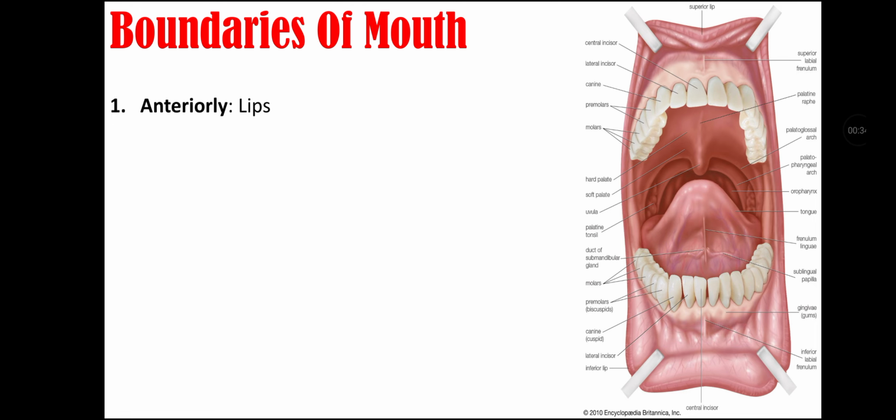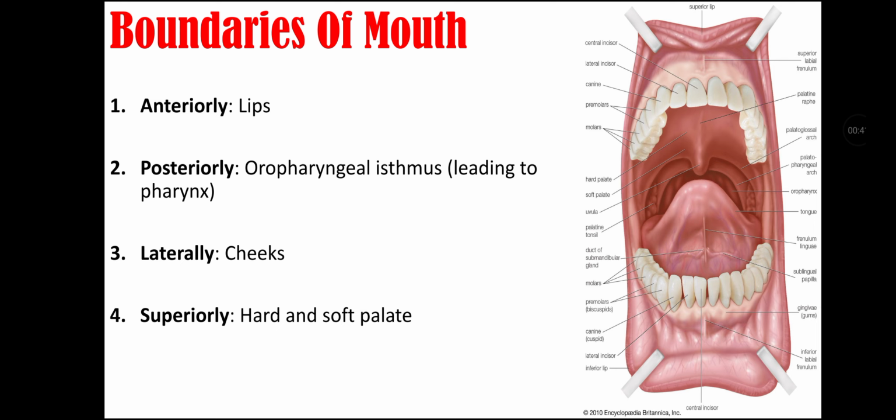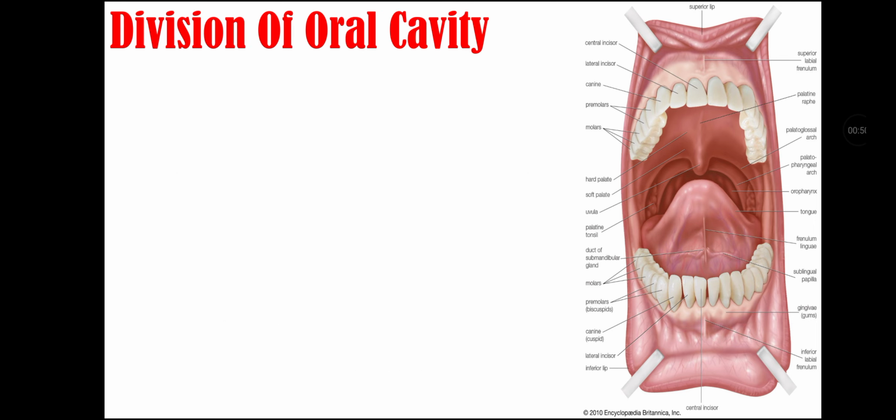Boundaries of the mouth. Anteriorly there are the lips, posteriorly there is the oropharyngeal isthmus that leads to the pharynx, laterally there are the cheeks, and superiorly it is bounded by the hard and soft palate. And inferiorly the mouth is bounded by the floor of the mouth and the tongue.